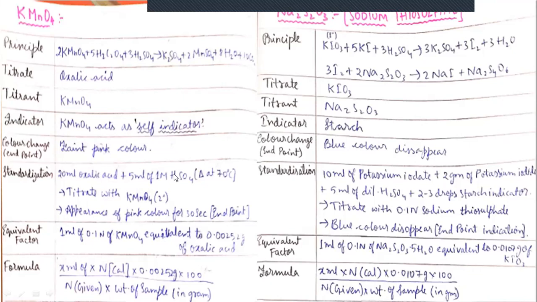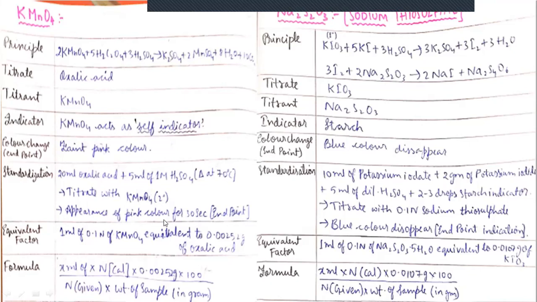So this is the standardization procedure. Initially we need to take the oxalic acid in the conical flask and dissolve it in H2SO4 solution at 70 degrees centigrade, and titrate the solution with KMnO4, potassium permanganate, which is the secondary standard solution.